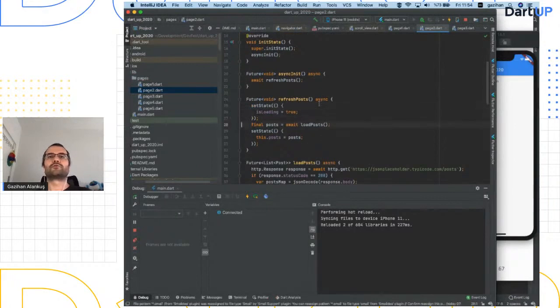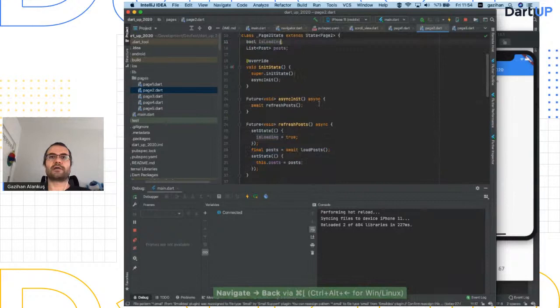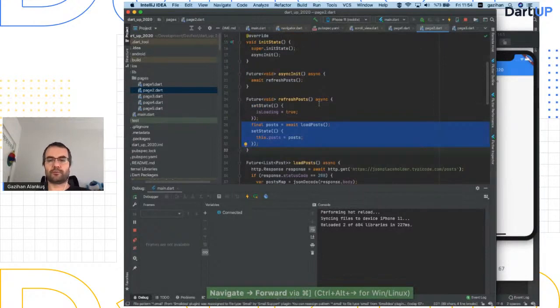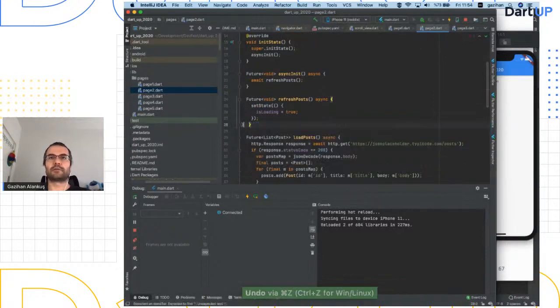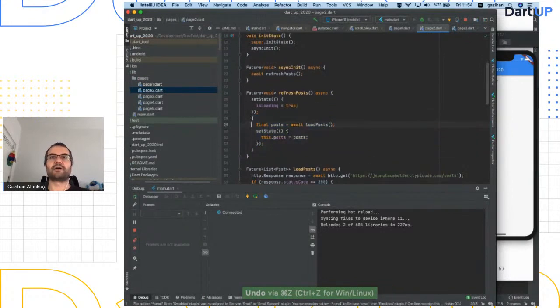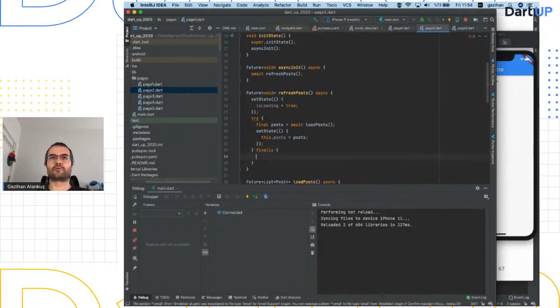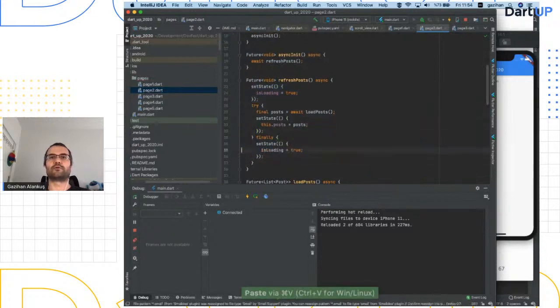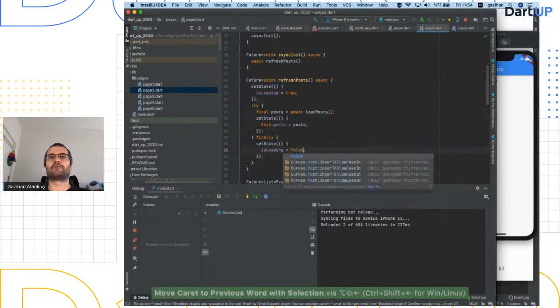Is loading true, and then I will do it in a try, finally, because even if there's an exception, I don't want is loading to stay true. This is better than the posts null check. Is loading false.